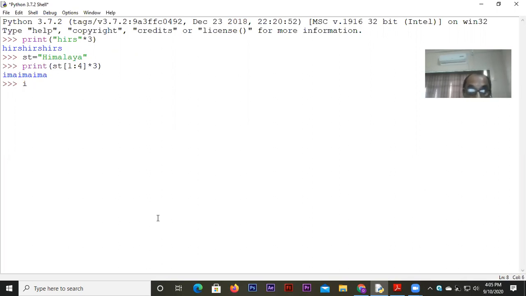Now in this connection I will tell you two more operators. One is, another is not. First of all, in, you know very much. A few days back also I gave you a question in connection with file handling, where I've seen a couple of you have used the in operator to check if a character is a vowel character.